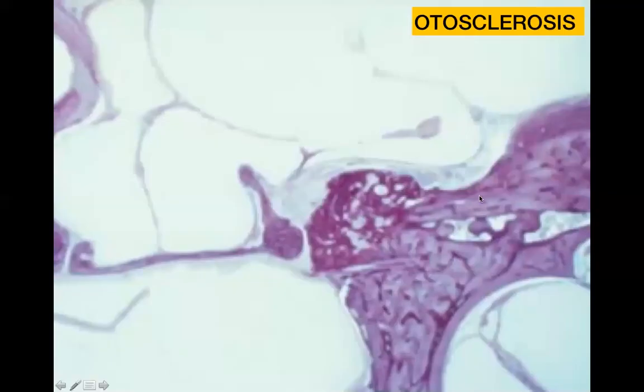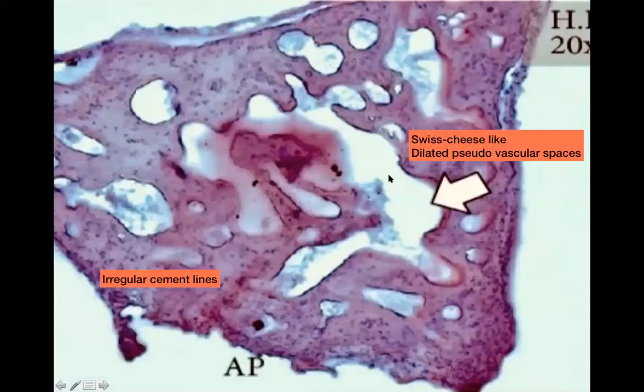So you actually have to perform an autopsy to see otosclerosis. Here, you can see the bone, and you can see that this lesion, this area, actually looks highly eosinophilic. If we go for a higher power from a region like that, it would show you irregular cement lines, and it would show you a kind of Swiss cheese appearance with dilated pseudovascular spaces. Those are the features which would help you identify this as otosclerosis.